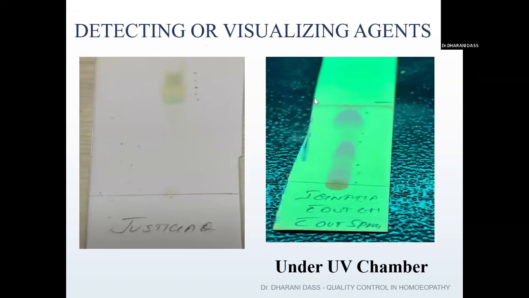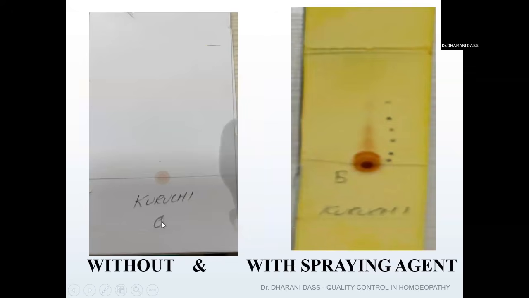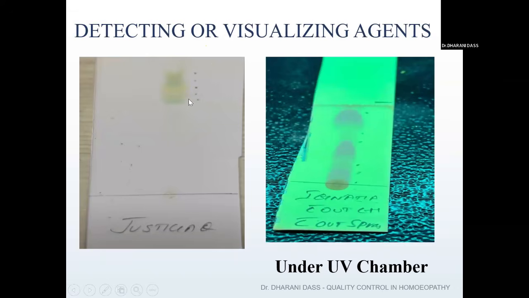You can understand better by seeing this picture. For example, for Justicia, I have not sprayed any spraying reagent, and it is not under the UV. It is just after performing the TLC run that some colored spots have appeared. You can see there is a green spot, a light yellow, a little darker yellow, various spots in various colors. That is why we call it chromatography: chroma means color, and graphy means graphical representation. Different colors are developed in a graphical way.